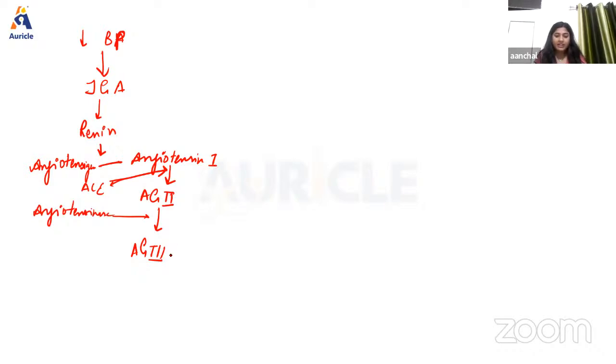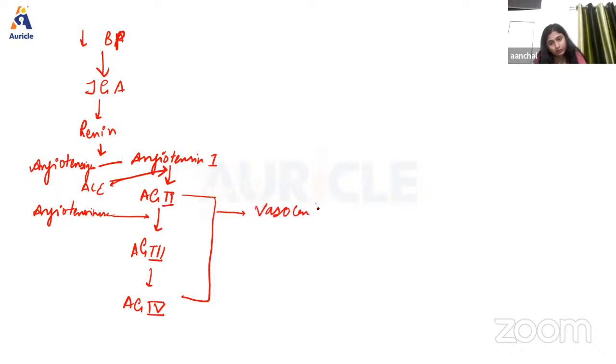Okay. Finally, this will cause the conversion to angiotensin 4. Now, this angiotensin 2 is responsible for two mechanisms. Okay. First, it will cause vasoconstriction. Second, it will stimulate the adrenal cortex.